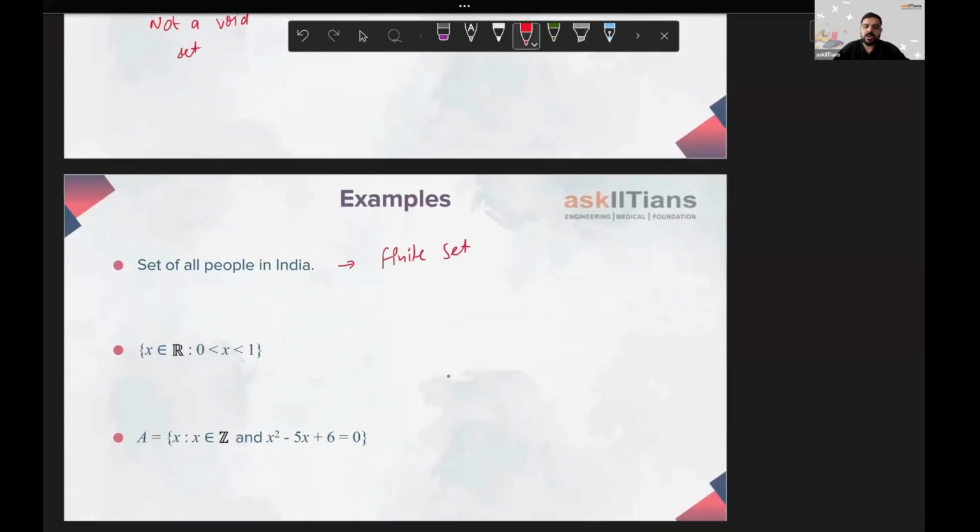Next, x belongs to real numbers between 0 and 1. This is 0, this is 1. We already know there are infinite rational or irrational numbers between any two rational numbers. So yes, this is going to be an infinite set, right?